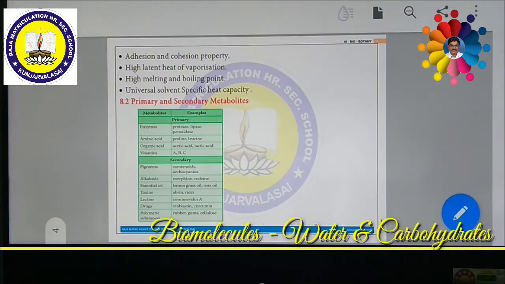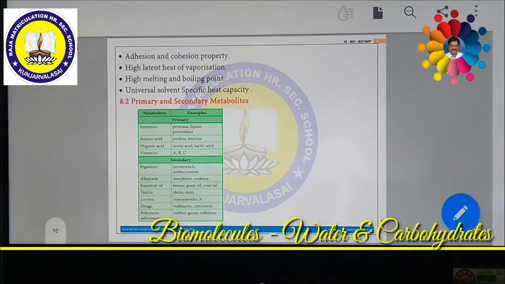Some other chemical substances may also be formed as products after metabolism. These products might not be utilized by the plants themselves. So the cells won't use these chemicals produced by the various types of metabolism. These are called secondary metabolites. These secondary metabolites can be used by other living organisms, other than the organism that produced them.